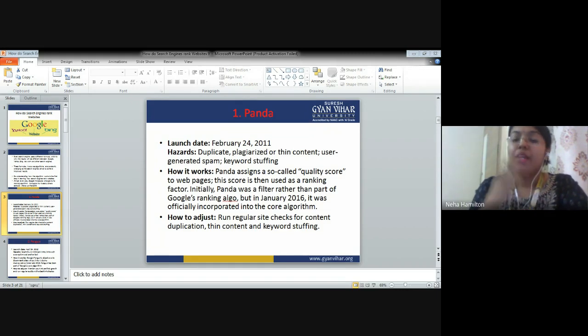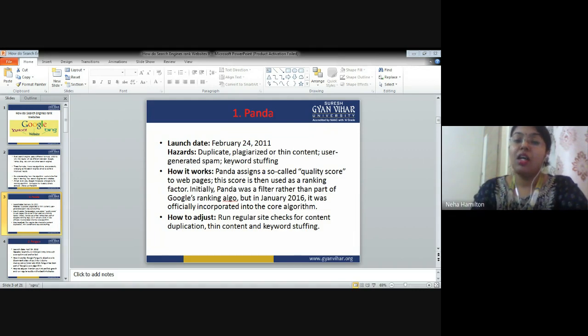So if the question pattern is MCQ, these questions can be asked. For example, when Panda was launched, or what are the hazards related to Panda, or which is the software on which the basic hazard is duplicate plagiarized content, right? So we have to remember the name of the software, their launch date, the hazards.